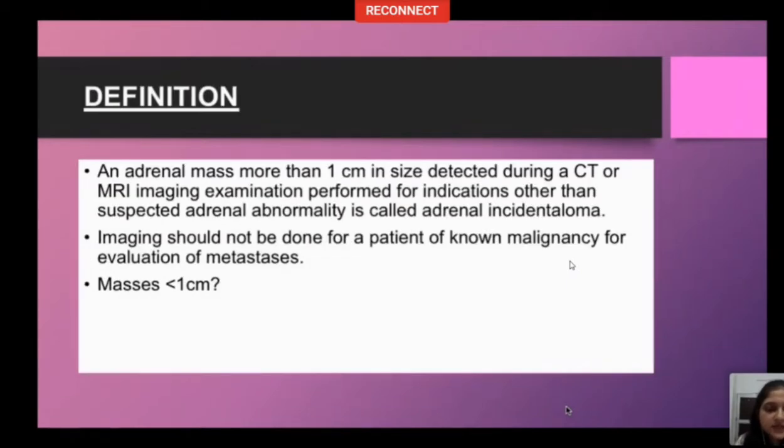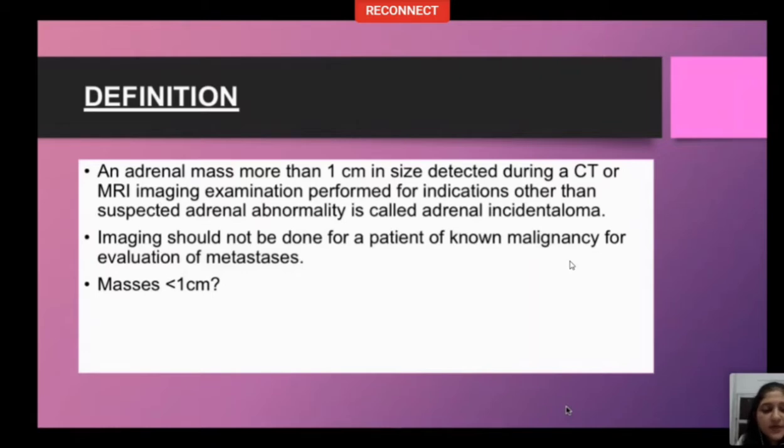Starting with definition. An adrenal mass more than 1 centimeter in size detected during a CT or MRI examination performed for indications other than suspected adrenal abnormality is called an adrenal incidentaloma. However, this imaging should not have been done for a patient of already known malignancy or for evaluation of metastasis.